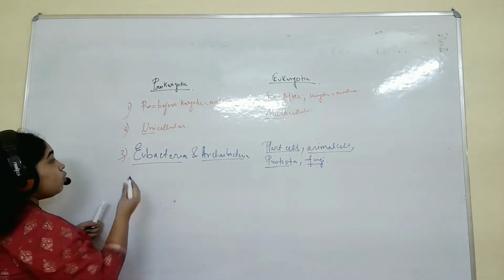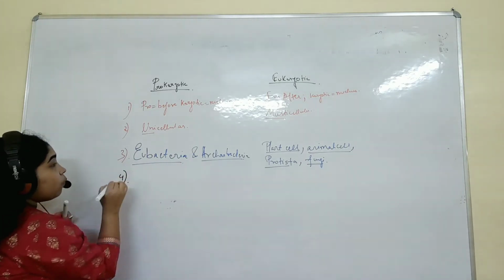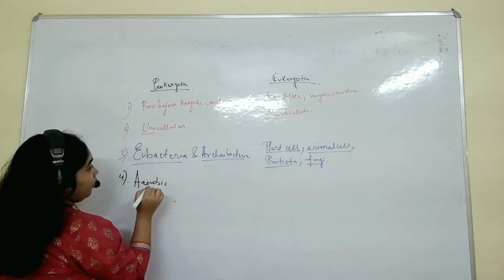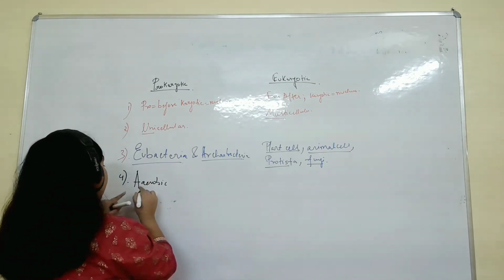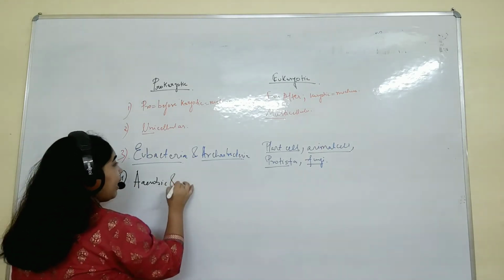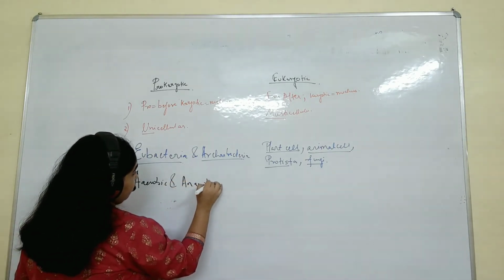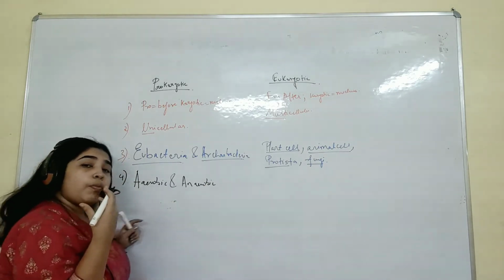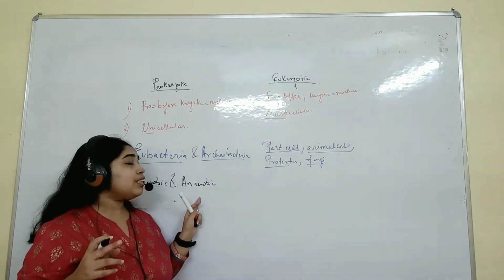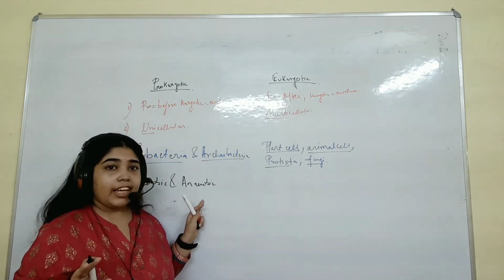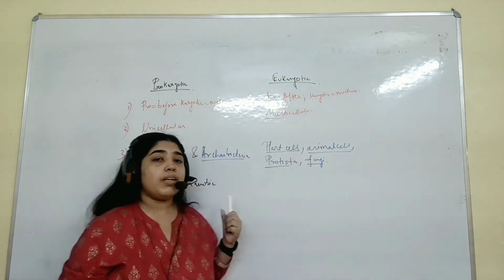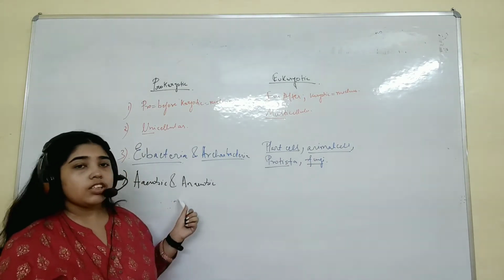Now you will know about the mode of respiration. Here they are aerobic. And they are anaerobic. Here they are aerobic and anaerobic both, which means they can survive in either condition. What is aerobic and what is anaerobic? Aerobic means they need oxygen to survive, like we human beings, animal cell, plant cell, all these need oxygen. But here they can survive in the presence of oxygen, and they can survive without it.